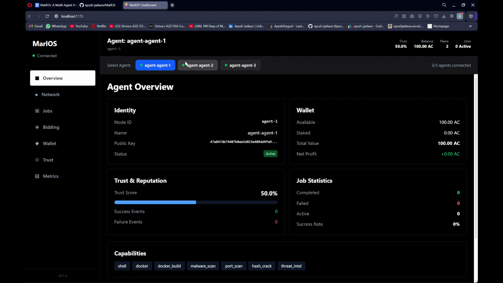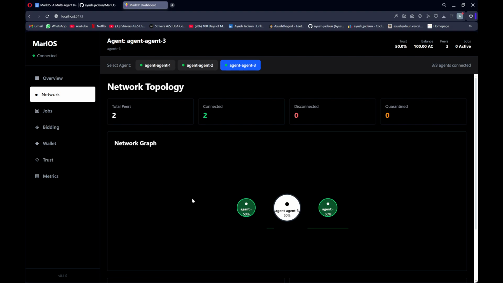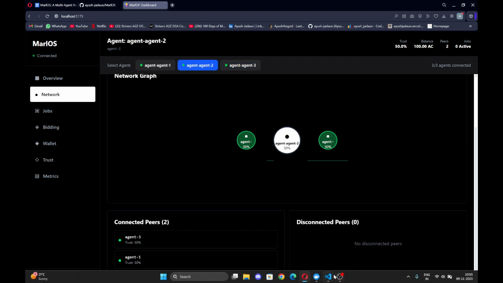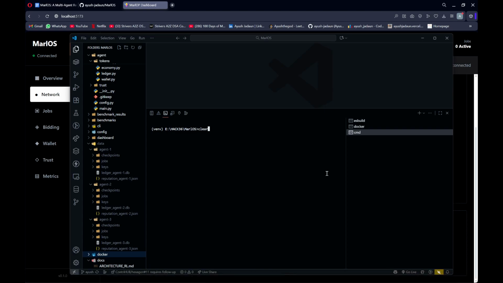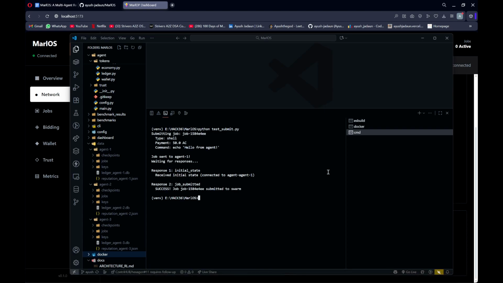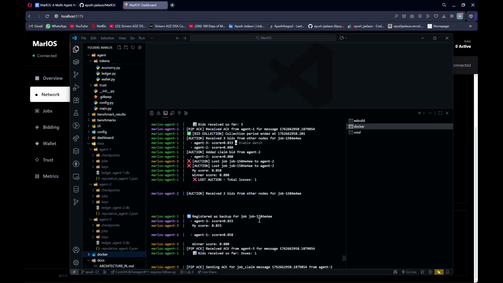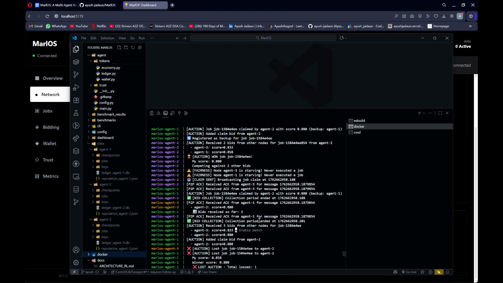As you can see, we have three different agents running here, connected to each other by a PubSub model via ZMQ protocols, and these are connected to peer-to-peer networks. Let me try to submit a job here. I have submitted a job onto one node, and that node propagates the job to all other nodes.